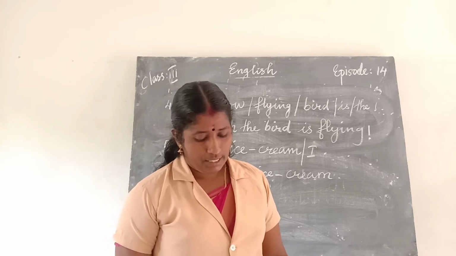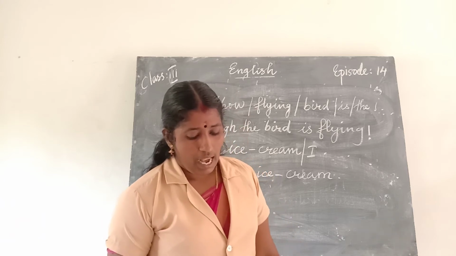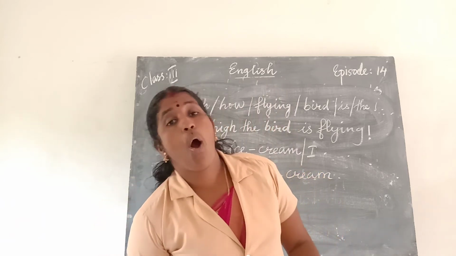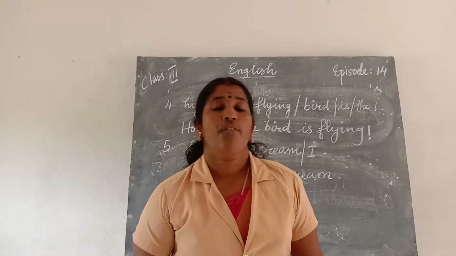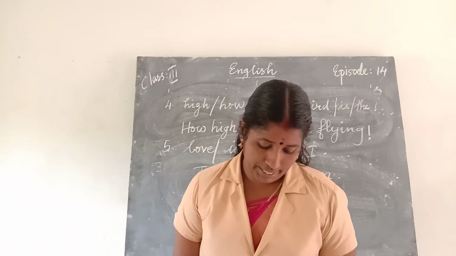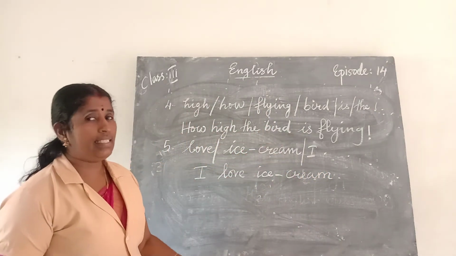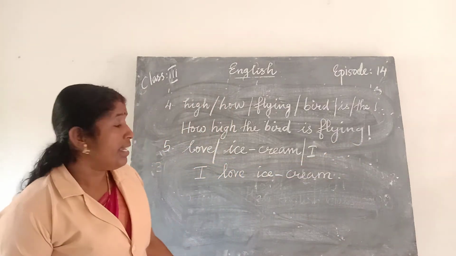Then next one is: how, flying, bird, is, the. How high the bird is flying! It is an exclamatory sentence, so we put an exclamation mark at the end of the sentence.